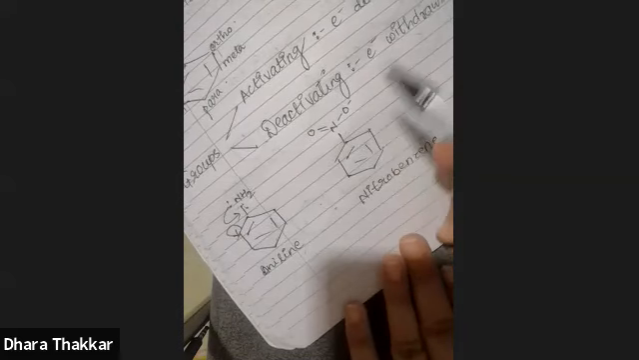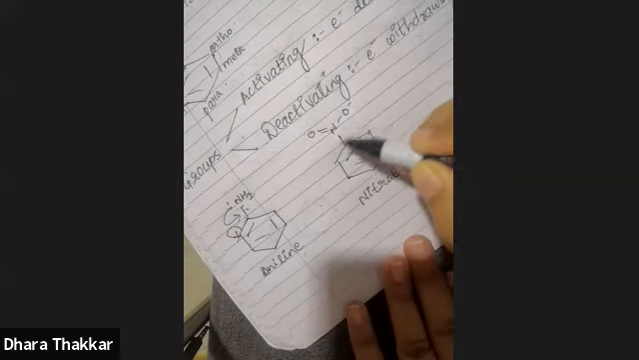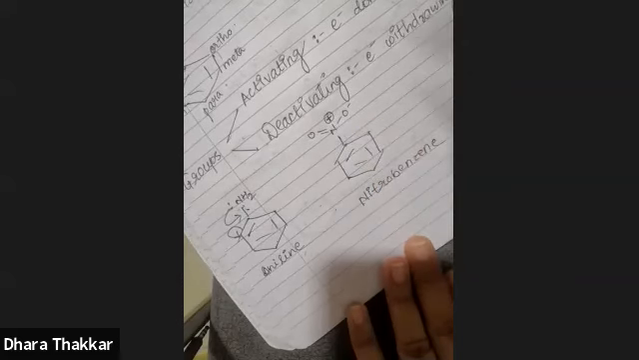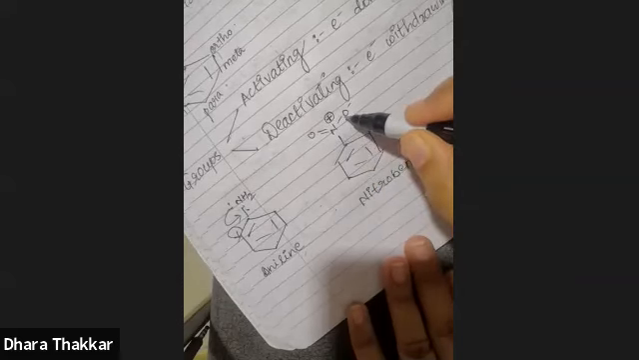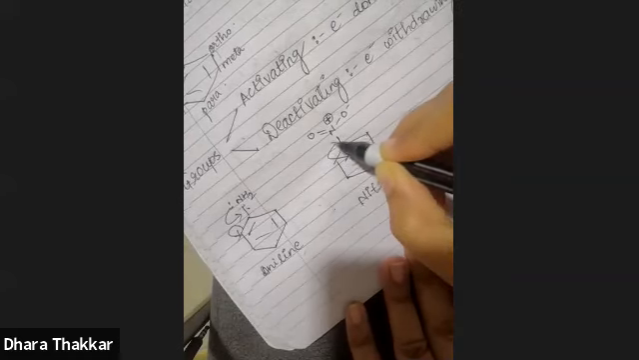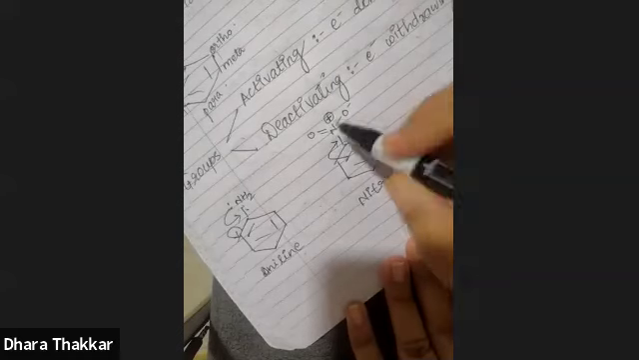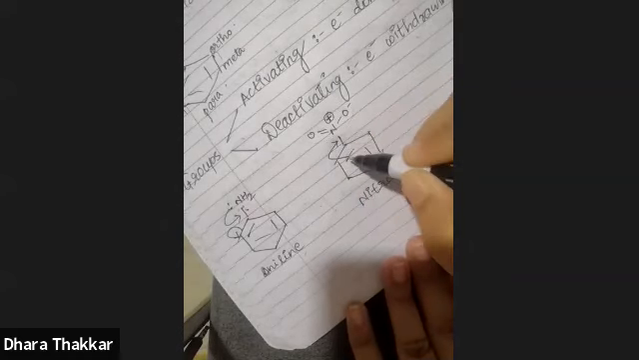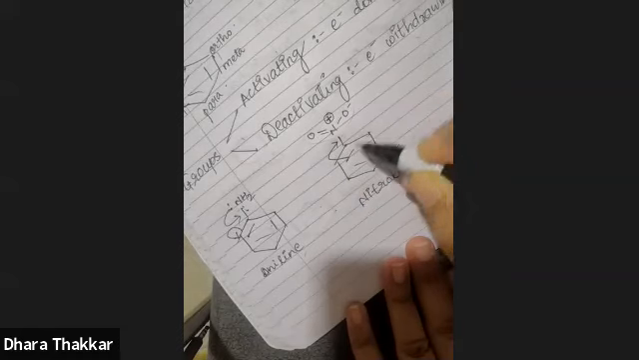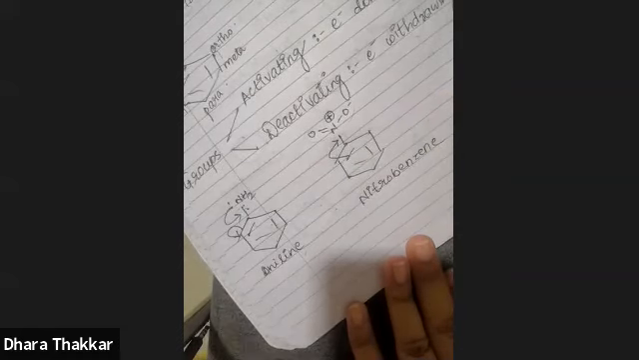Whereas if you look at this compound, nitrogen is surrounded by 4 bonds. That means it has a positive charge over here. What is the meaning of positive charge? This is electron deficient. It is seeking electrons. So what is it going to do? It is going to pull the electrons from the ring. Now, if nitro group is going to pull the electrons from the ring, the ring will become electron deficient.